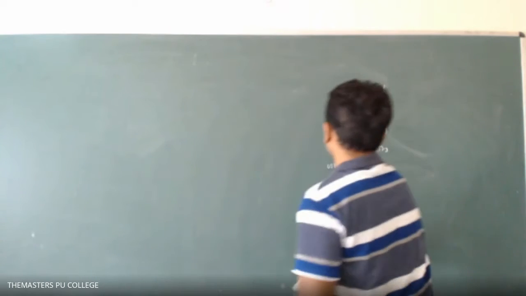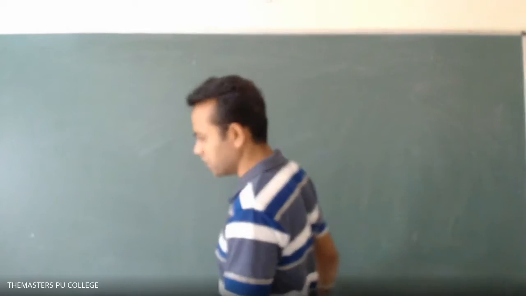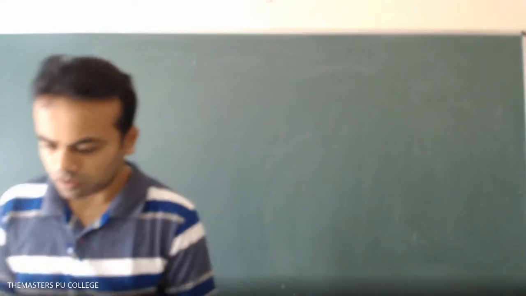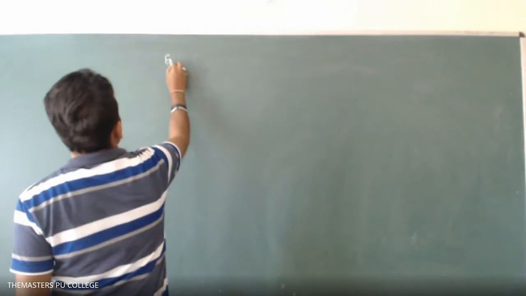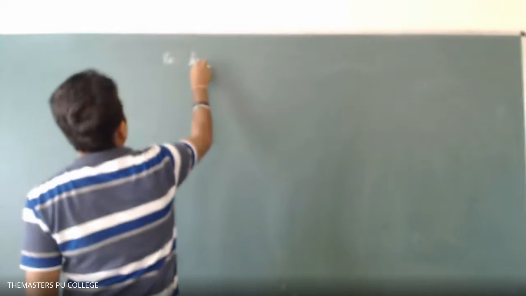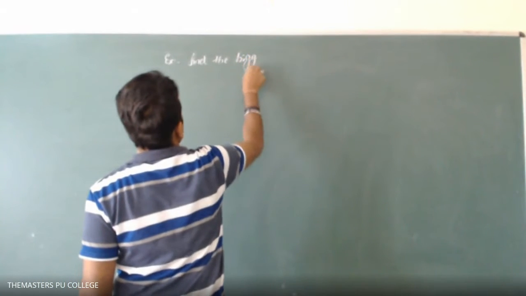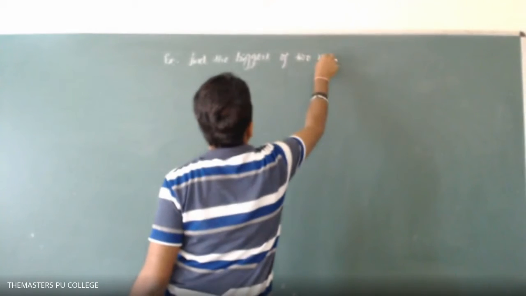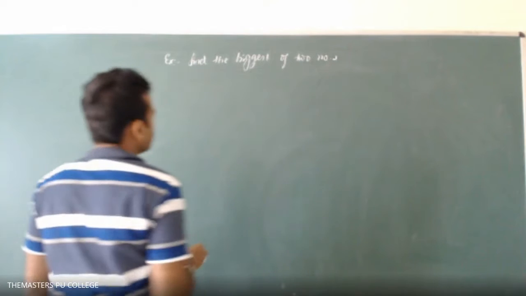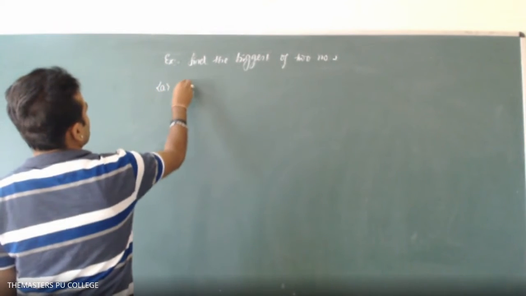I need to find the biggest of two numbers using an if else statement.